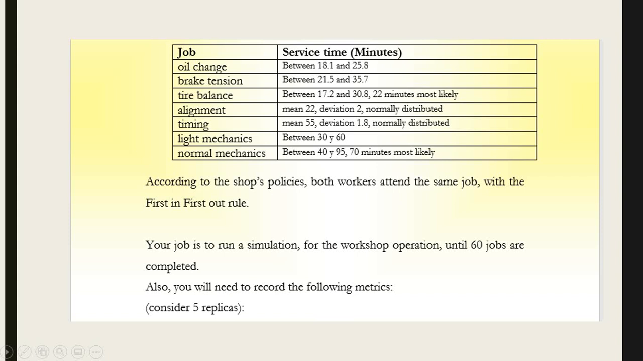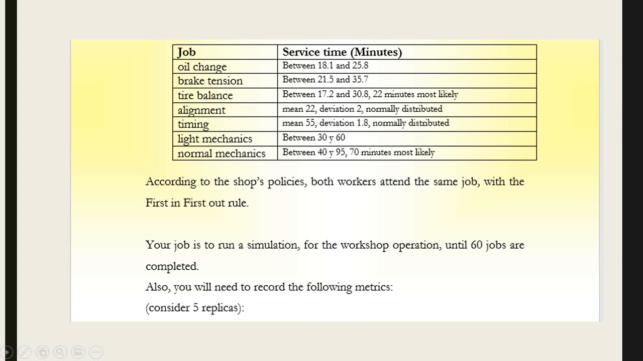distributed. Timing has a mean of 55 minutes with a deviation of 1.8 minutes and is normally distributed. And lag mechanics may change between 30 and 60 minutes. Also, normal mechanics may vary between 40 minutes and 95 minutes, being 70 minutes the most likely value for the time.